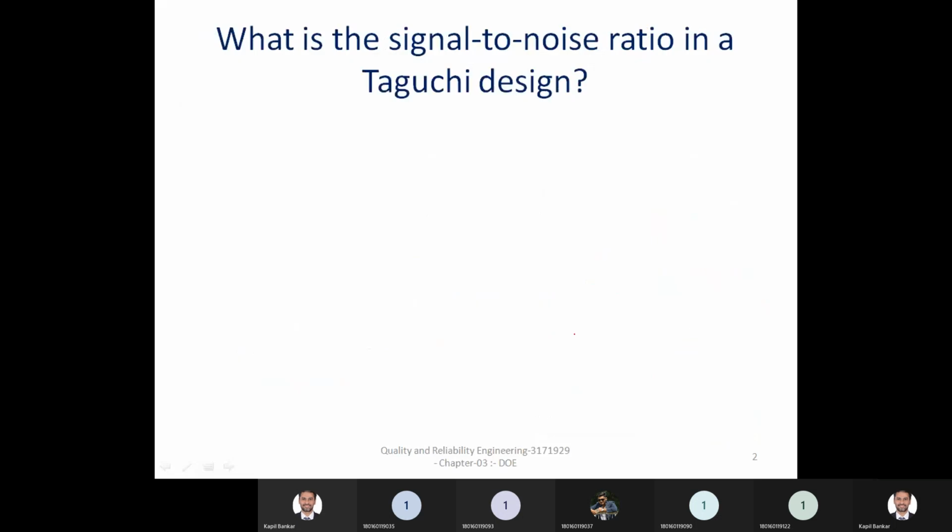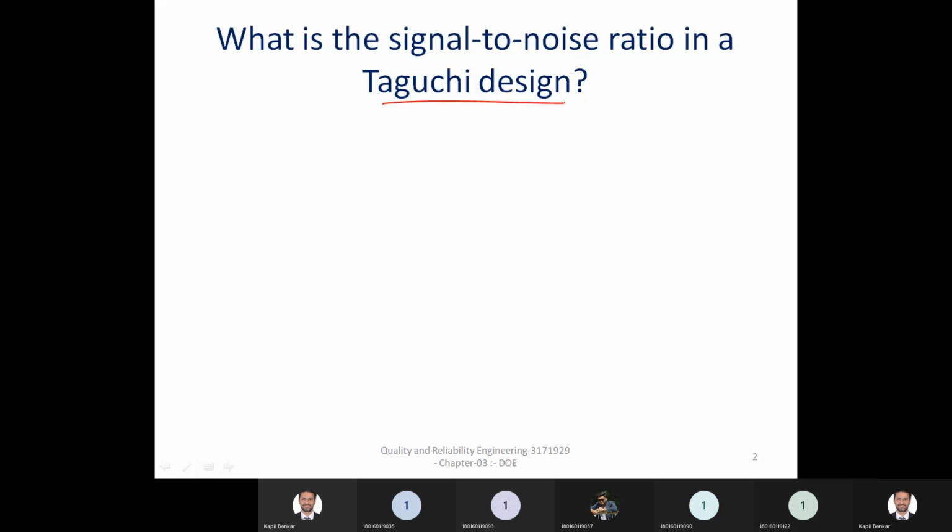So what is the signal to noise ratio in a Taguchi design? Taguchi is a robust design of DOE. It is a design given by Dr. Genichi Taguchi. In that particular design, one concept is there that is known as signal to noise ratio, abbreviated and generally known as SN ratio.